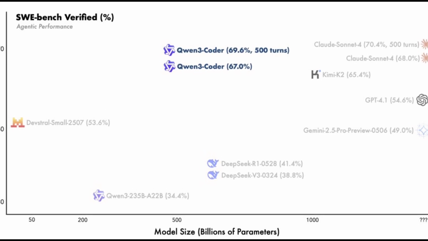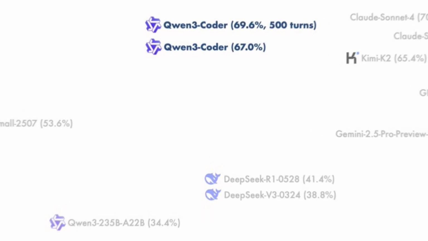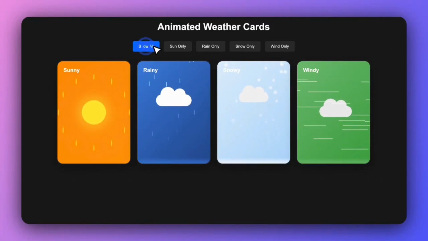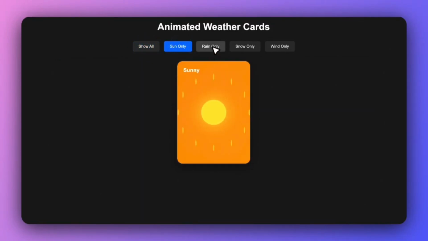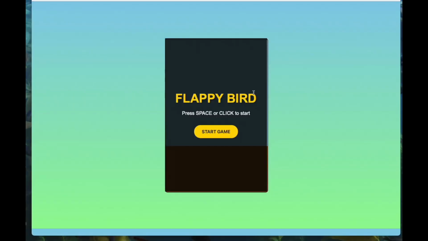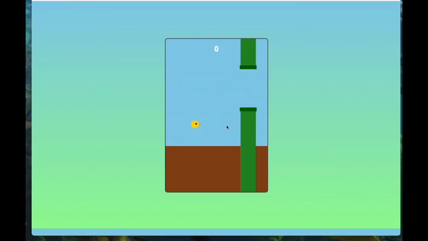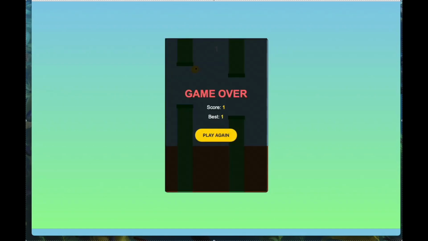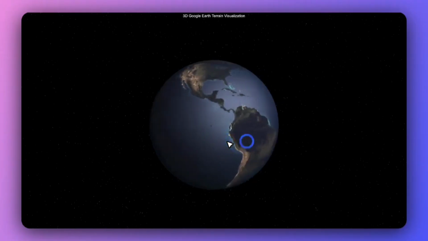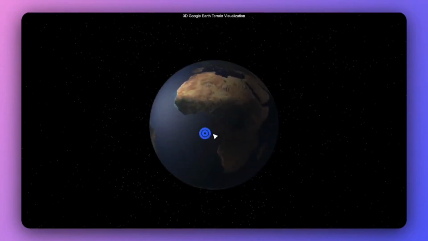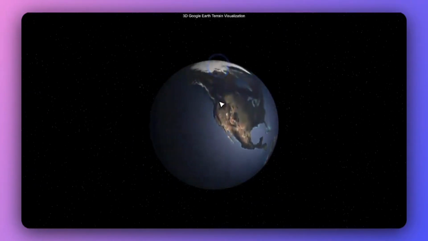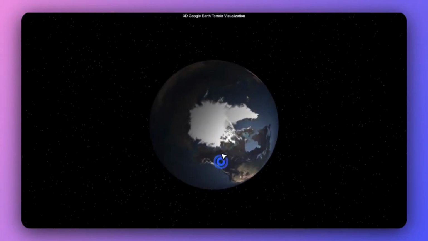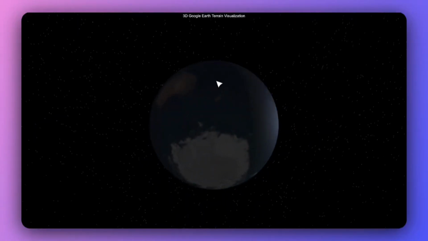But guess what? They are using a smaller model. Even though it's not quite beating out Claude yet, it's using a smaller model size, where Claude is in the hundreds or even the thousands of billions of parameters to get these results. And we see that Qwen 3 Coder is somewhere around 500, definitely less than a 1,000 billion parameter model. So to get similar results, they're able to use less, which is absolutely crazy. But not only that, they also released Qwen 3 Coder Instruct, which is a powerful open agentic coding model.